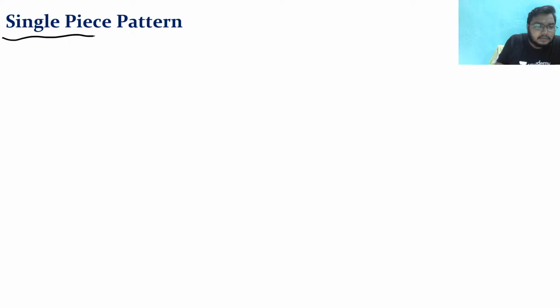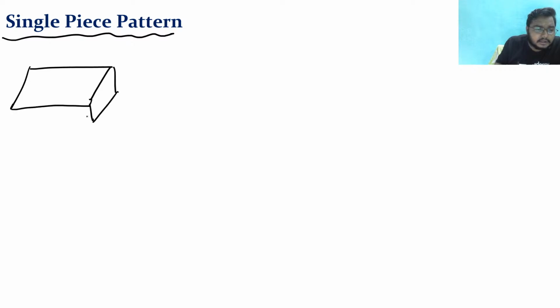Now what is a single piece pattern? The name itself says that the pattern is in a single piece. Now what is the meaning of single piece? Suppose I want to make a casting of something like this, right? So this is a single piece pattern.